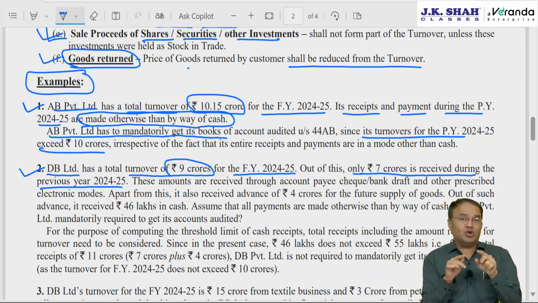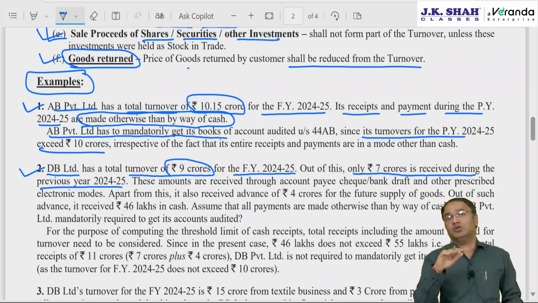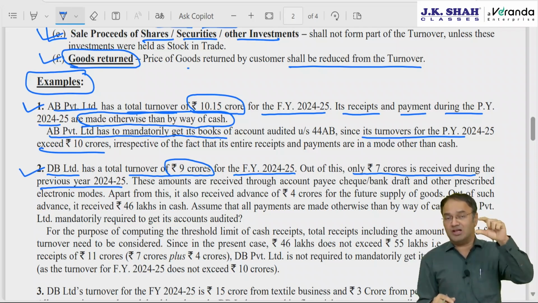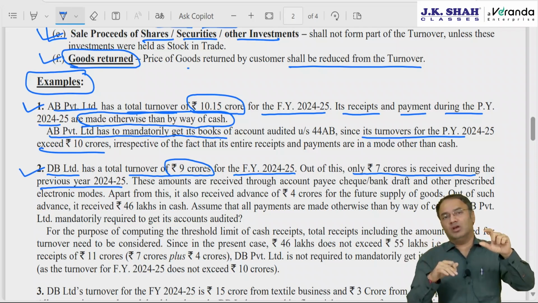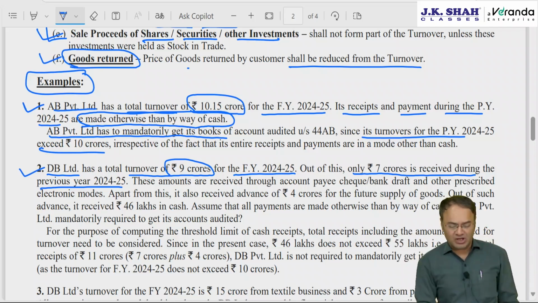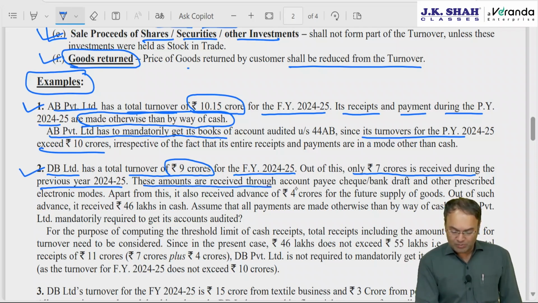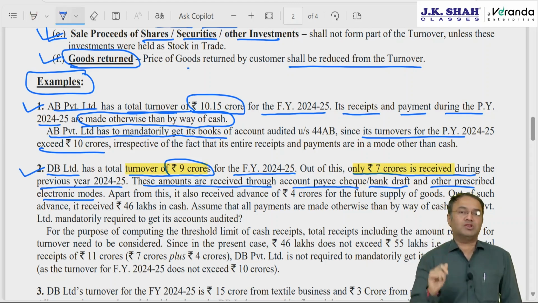So this 5% that you are going to apply, whether cash receipts are exceeding 5% or not, for 5% you take into account the total amount received, whether it is forming part of your current year turnover or not. So current year turnover is 9 crore, but total amount received is 10 crore. Apply 5% on 10 crore. These amounts are received through account payee cheque or account payee bank draft and other prescribed electronic modes. I repeat, turnover of the current year is 9 crore. Only 7 crore is received during the year. Then 5% you will apply on 7 crore, but for tax audit purpose you will consider the amount of 9 crore.